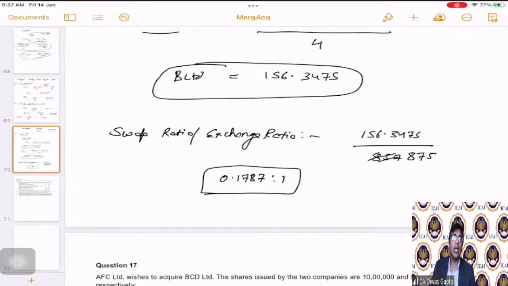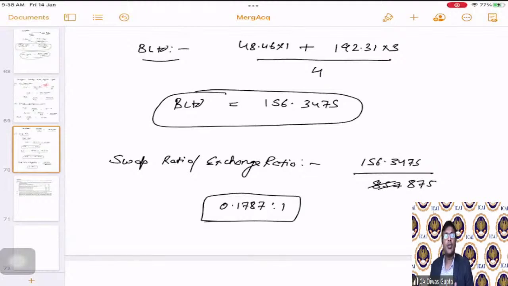And if they're asking us to calculate the number of shares, then you round it up or down, whichever way is okay. But don't leave it as a fraction. One share here and there is okay, plus or minus a point of a share is still okay. But the number of shares, don't leave it in fraction.